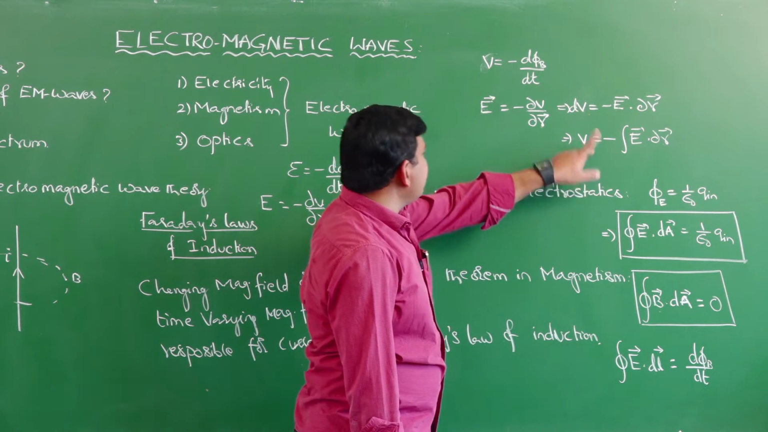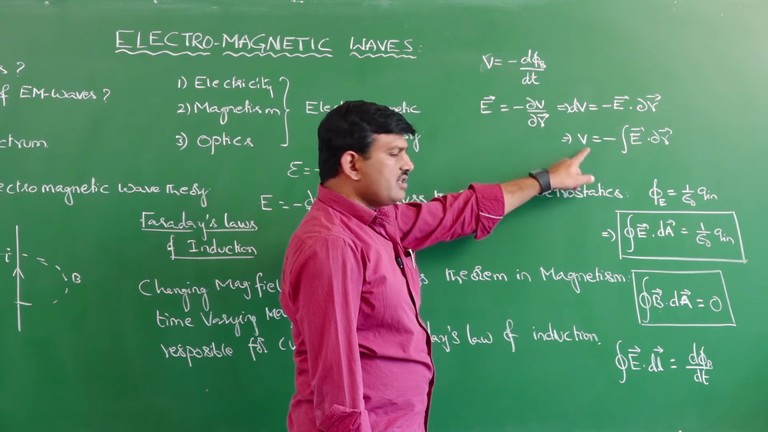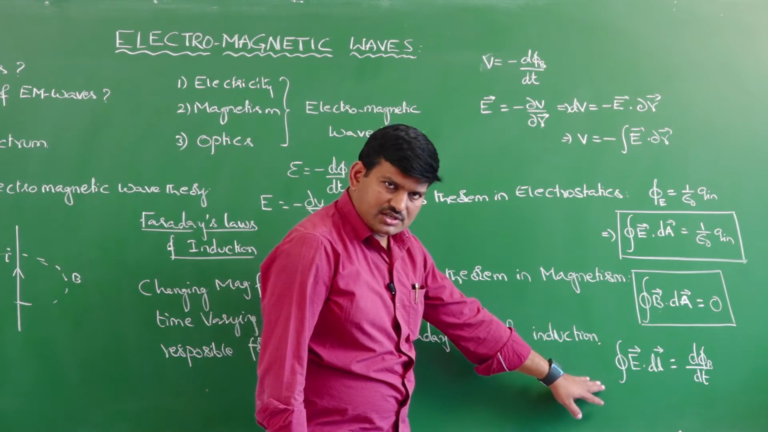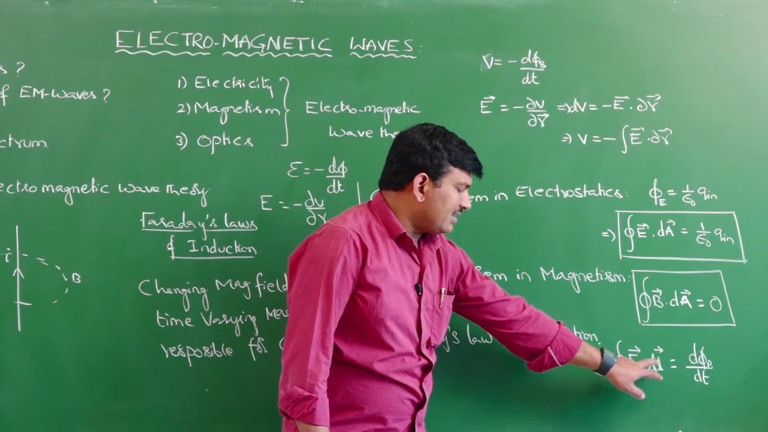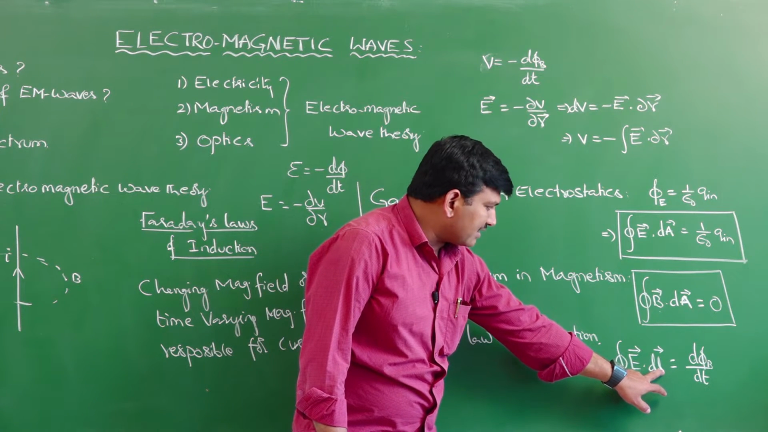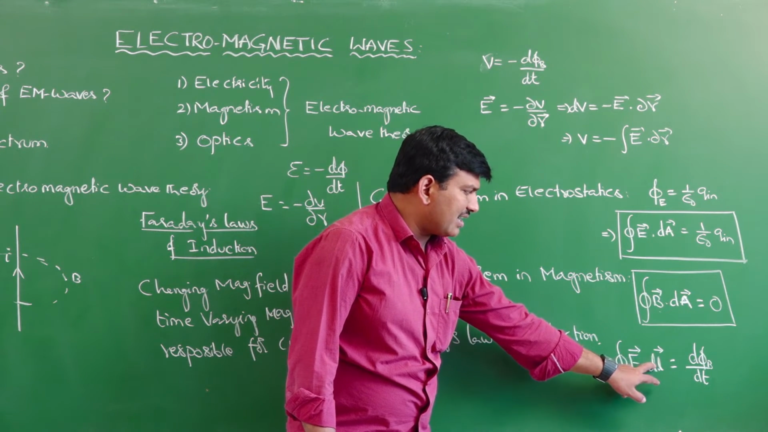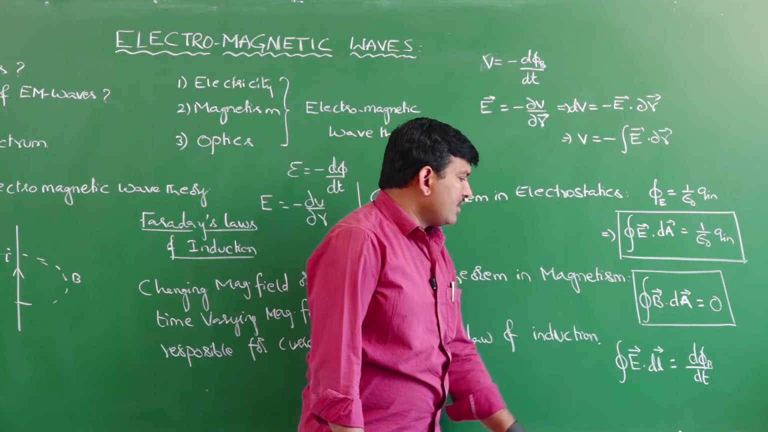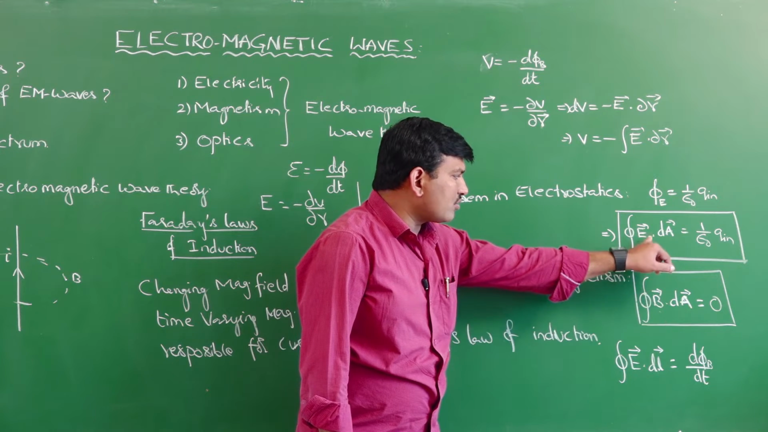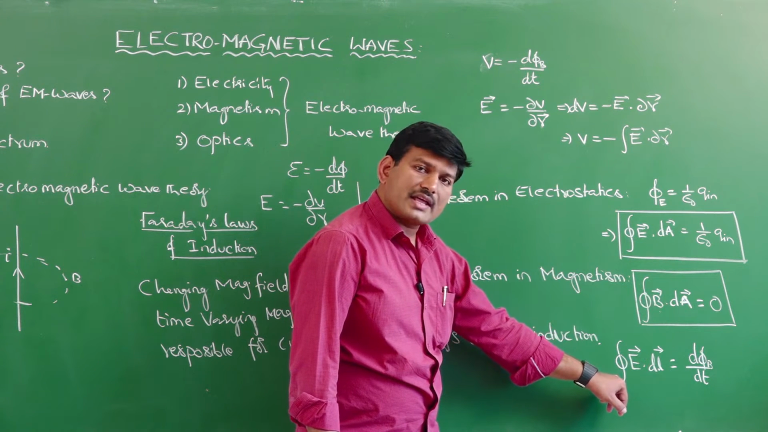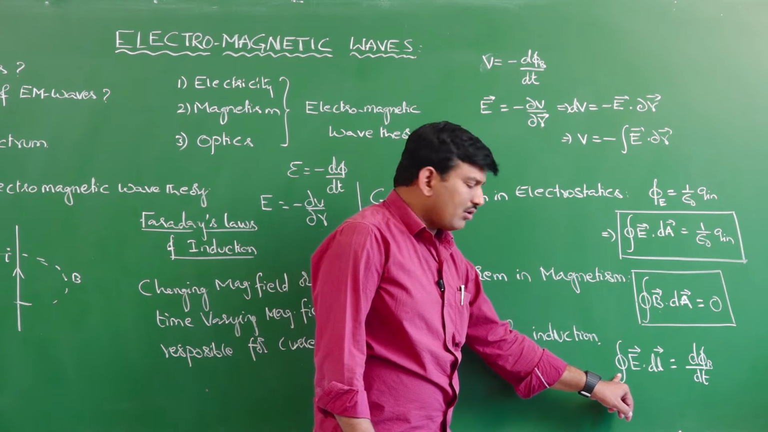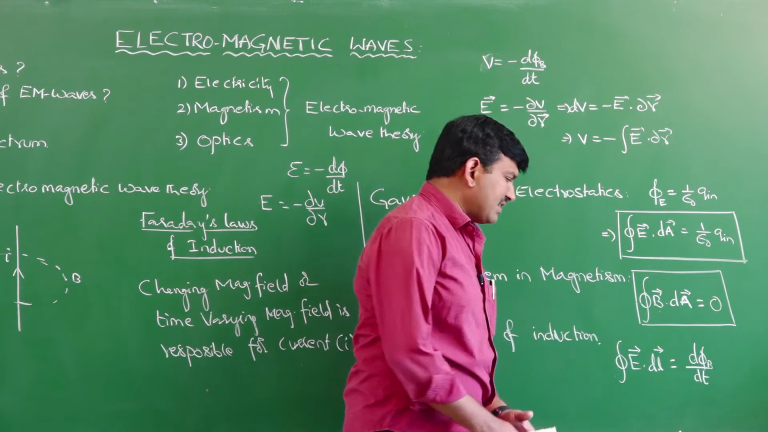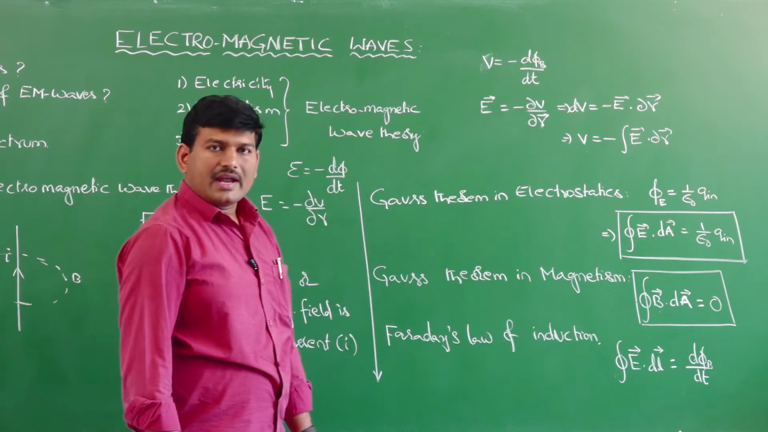Taking this into consideration, if we equate these two, the minus will go off, and finally we will be left with the equation of the closed line integral. Here this refers to the length, therefore it is a closed line integral. Here it refers to the area, therefore it is a surface integral. So, here it is a closed surface integral, but here it is a closed line integral. The closed line integral of the electric field is equal to the rate of change of magnetic flux. This is called Faraday's law of induction.